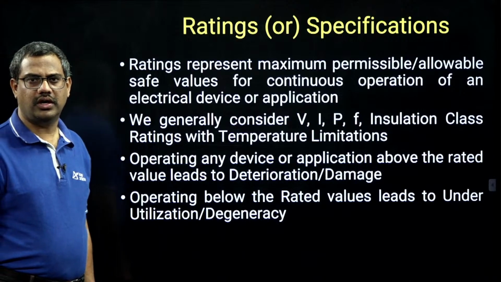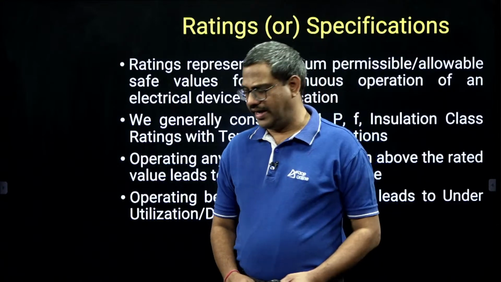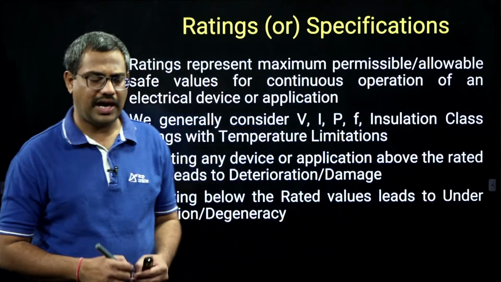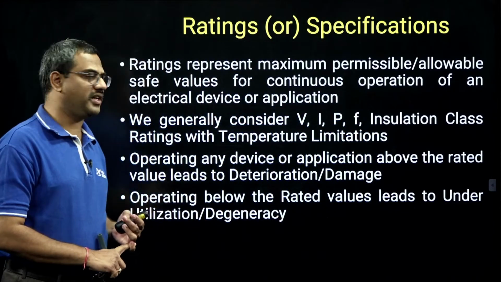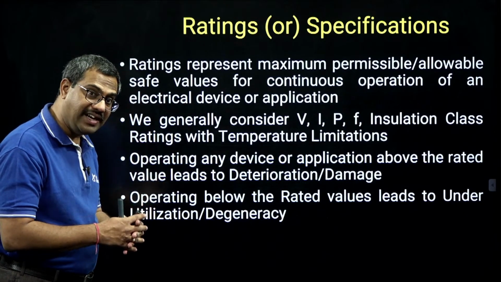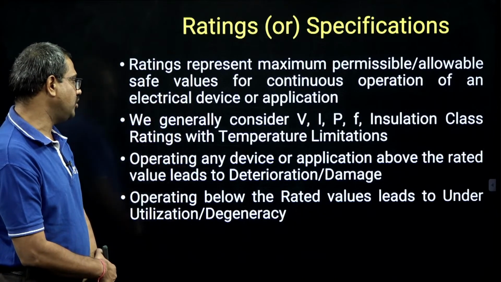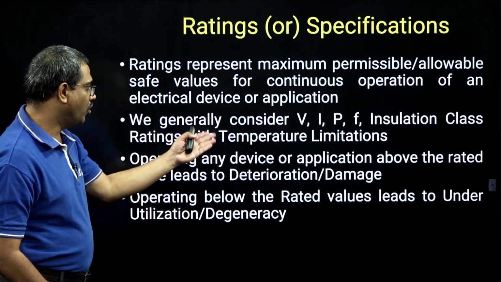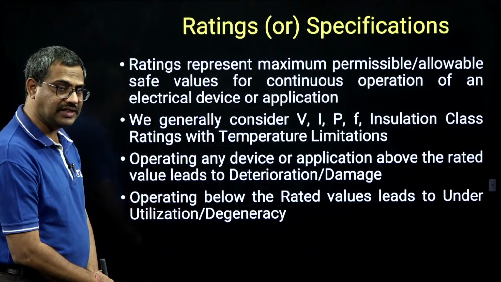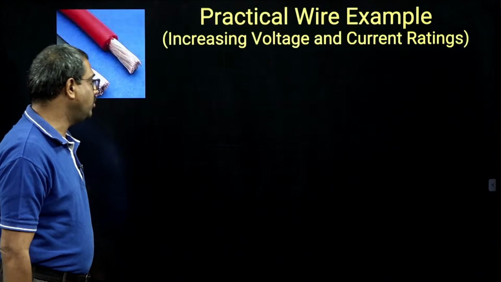Okay. Now, after understanding that, ratings or specifications. We have ratings for all the materials and components we take, but as long as we operate them within the ratings, they are said to be linear and obey Ohm's law. Ratings represent maximum permissible safe values for continuous operation. We have voltage, current, power, frequency and insulation class ratings. Above rating damage, below rating deterioration.